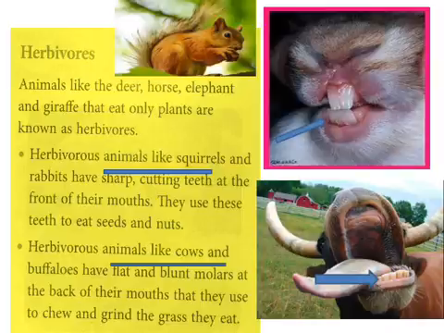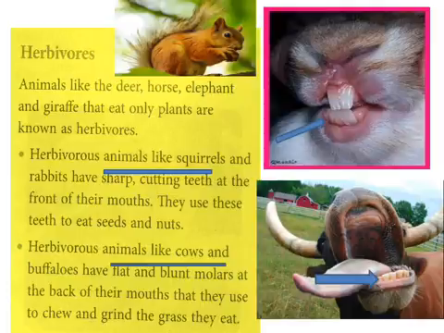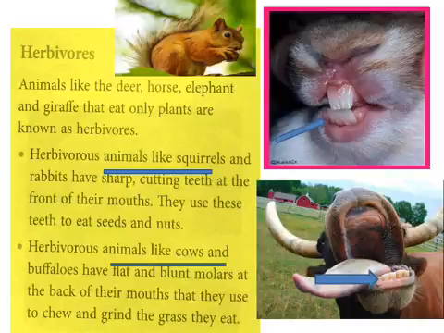Cow and buffaloes have what kind of molars? Flat and blunt molars. Can you give the reason? It is very helpful in cutting and chewing the grass.